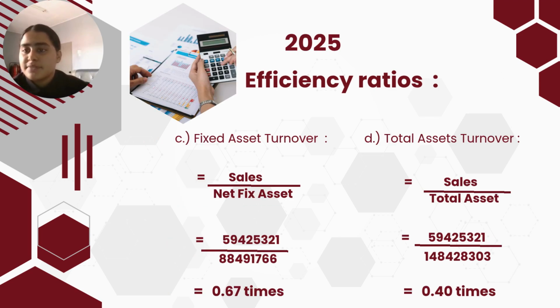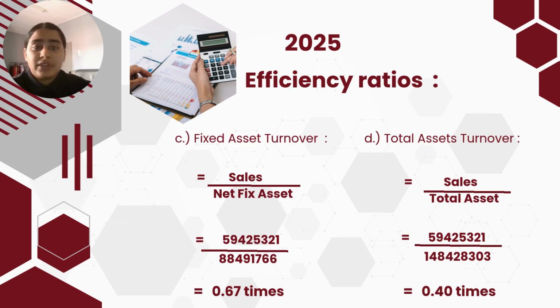The third one is fixed asset turnover, which shows how effectively the company uses its fixed assets to generate sales, which for 2025 is 0.67 times compared to 2024 is 1.31 times. The last one is total asset turnover.